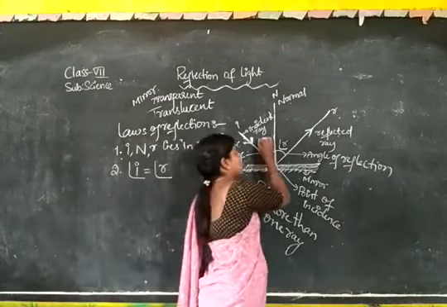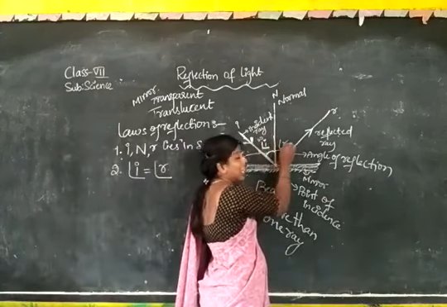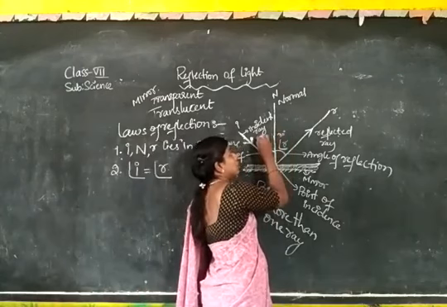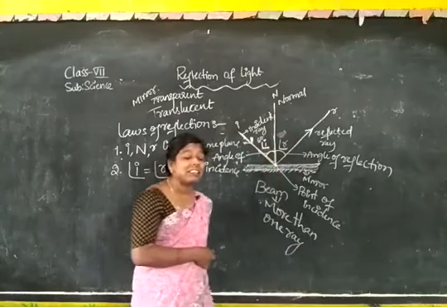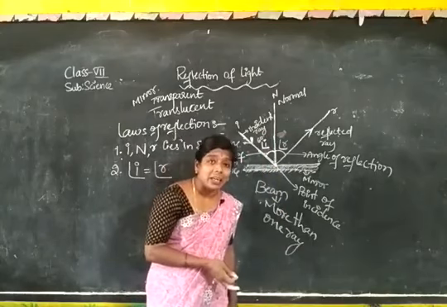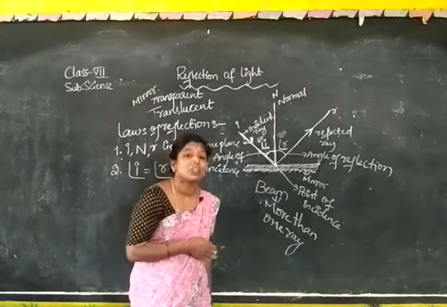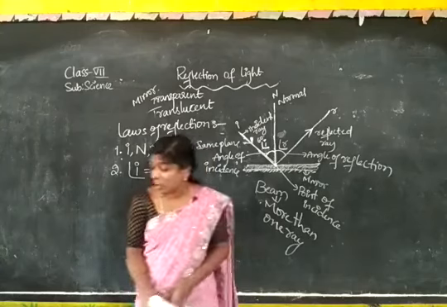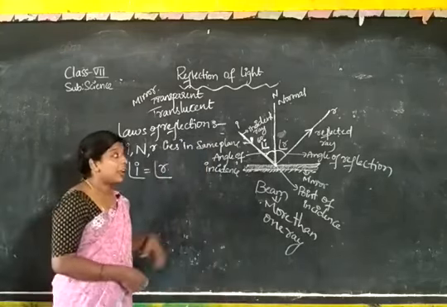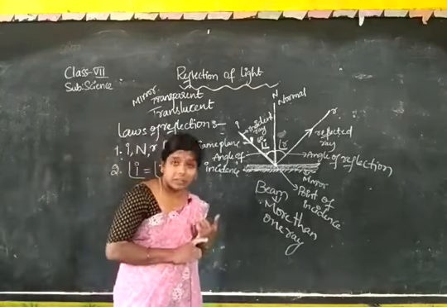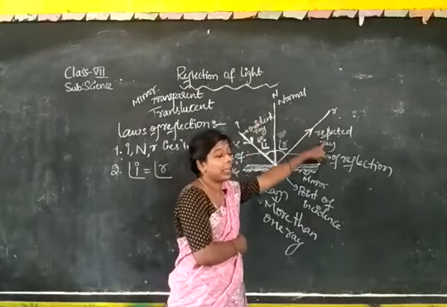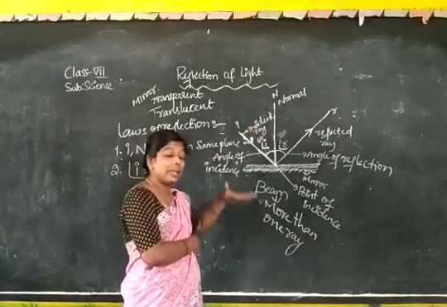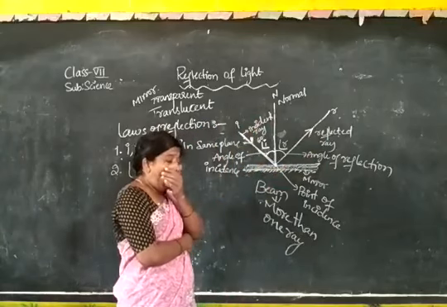Suppose the angle I is 60 degrees. What is angle R? Automatically you have to say 60. This is the phenomenon of reflection, the laws of reflection. The incident ray, normal, and reflected ray lie in the same plane. They are all on the same side.